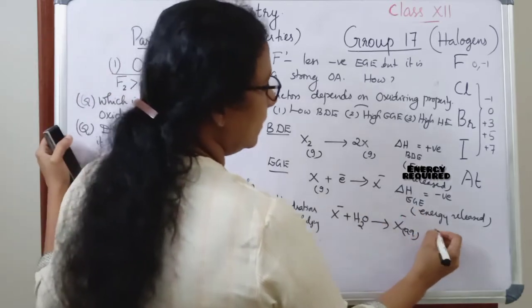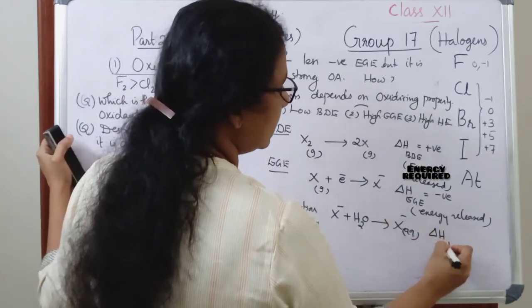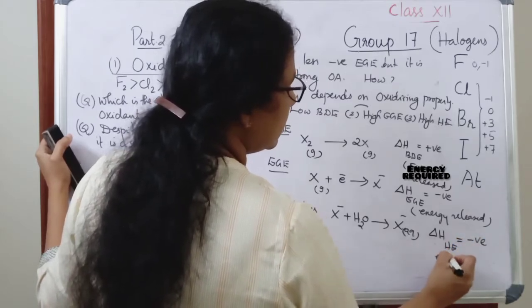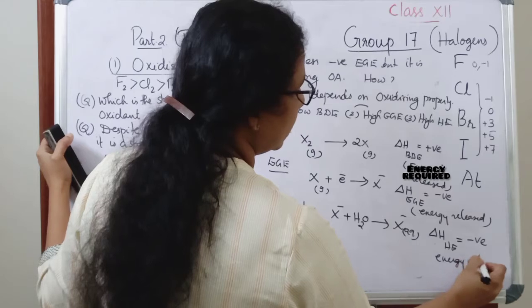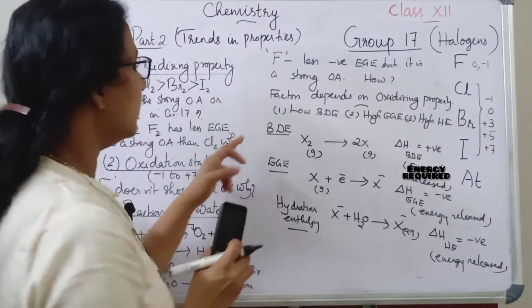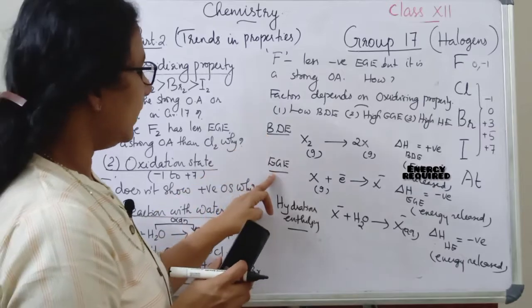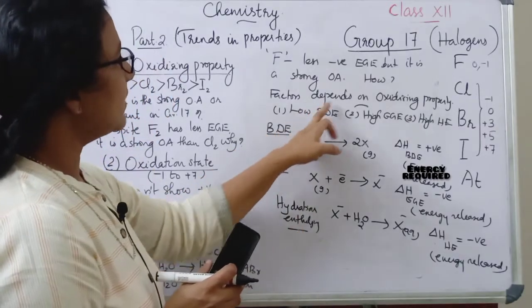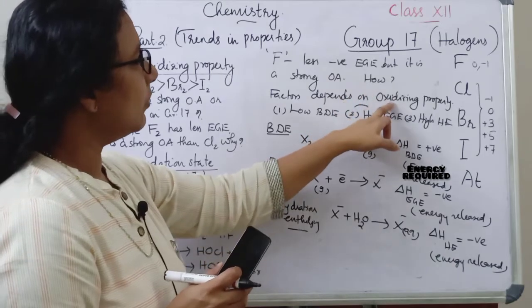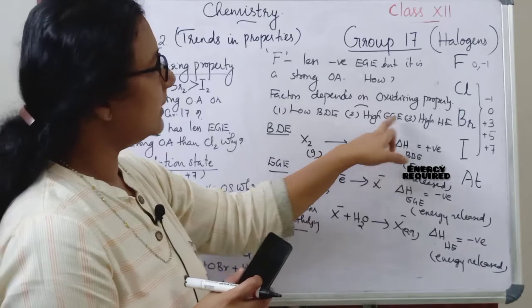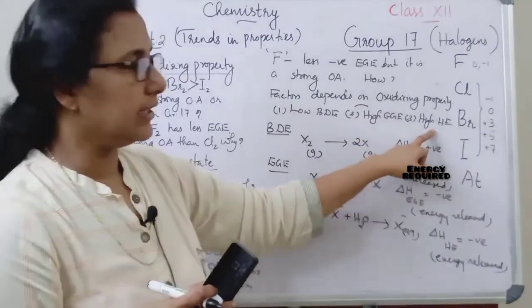In this step, delta H HE, the hydration enthalpy, becomes a negative value since energy is released. So these are the steps involved in bond dissociation enthalpy, electron gain enthalpy, and hydration enthalpy. The factors depending on the oxidizing properties are low bond dissociation enthalpy, high electron gain enthalpy, and high hydration enthalpy.